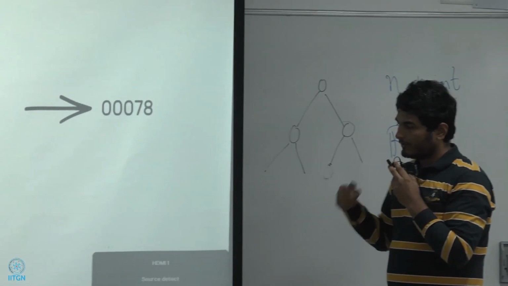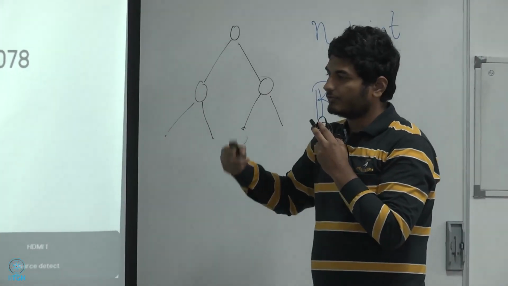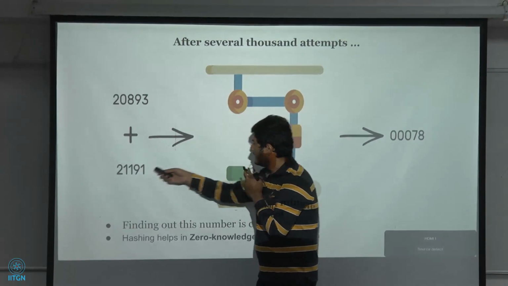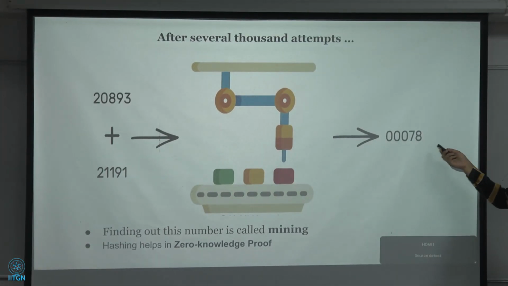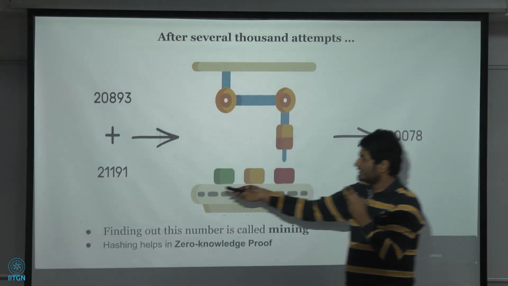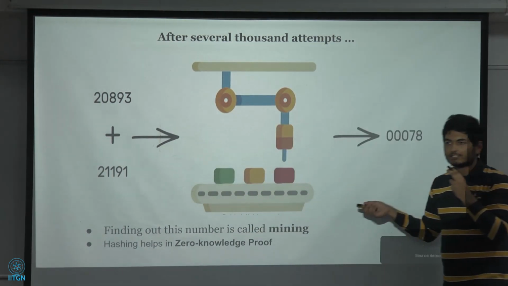And suppose you increase the number 1 by 1, you start with 1, 2, 3, and by applying a number 21191, you concatenate these two, and you finally get a hash which has 3 zeros in starting. So this is the number which you wanted. We call this process mining.